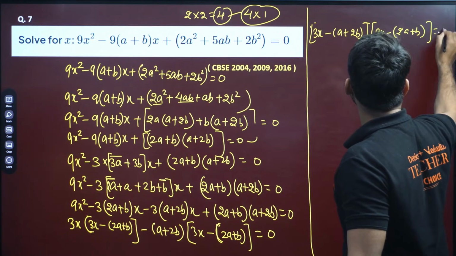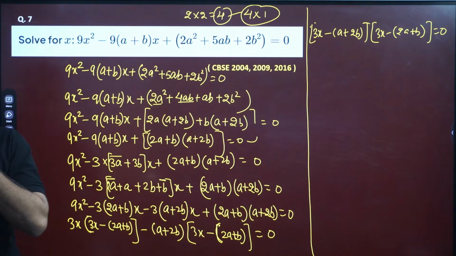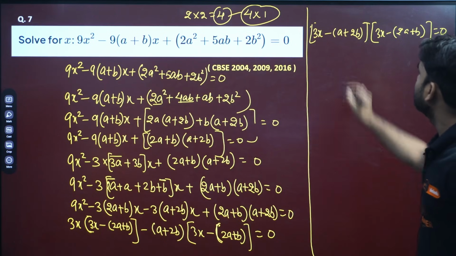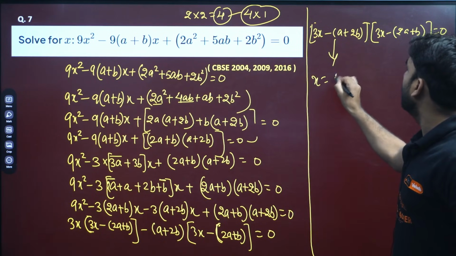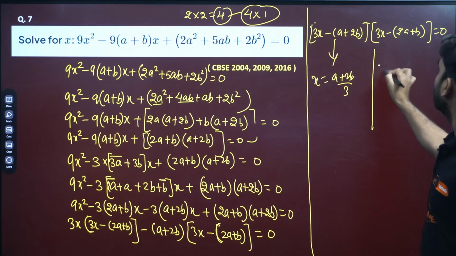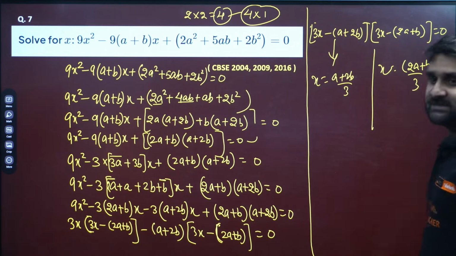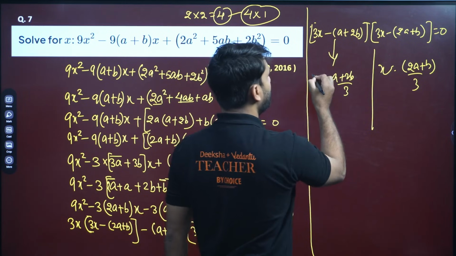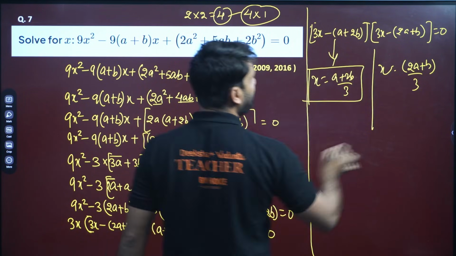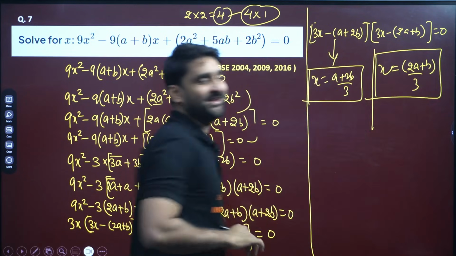So we have two brackets. This is the identification of a quadratic equation. If two brackets are there, it means there will be two zeros, two roots. On taking this bracket as 0, x will be equal to a plus 2b by 3. And on taking the other bracket as 0, x will be 2a plus b divided by 3. These are the zeros.